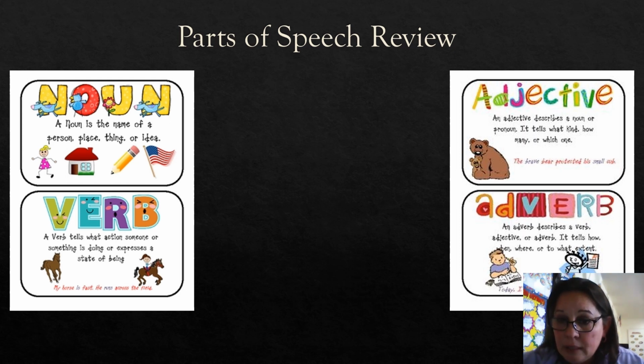Now, there's a couple of different adjectives in this sentence. We have something describing the bear, which is brave. It's describing only the bear, not anything he did, just the bear. And then small is describing cub. How small? Okay. What kind? He's small. So small is describing cub.